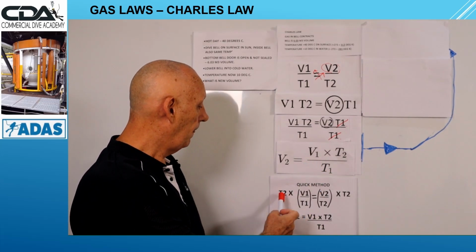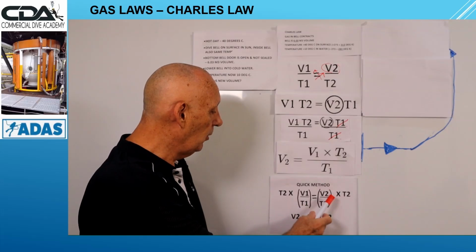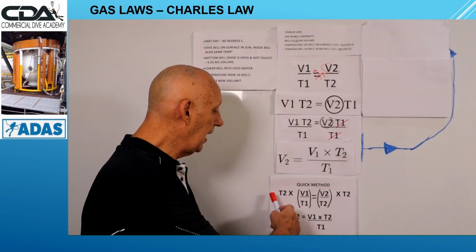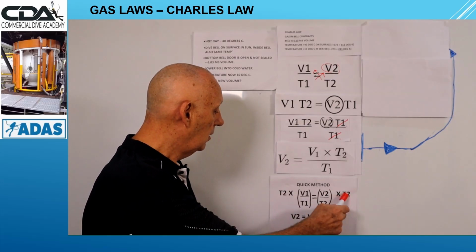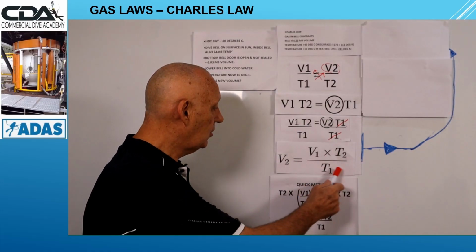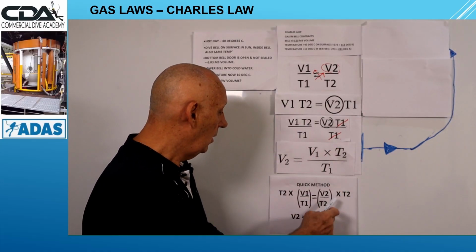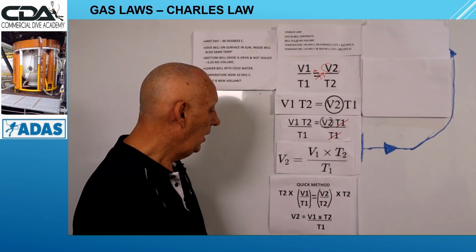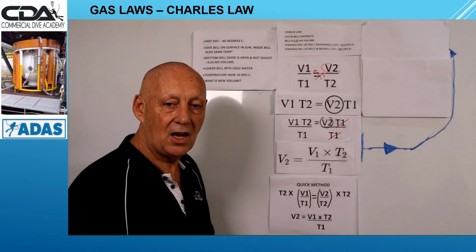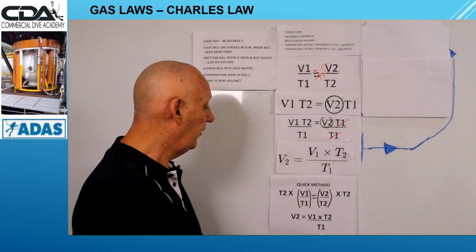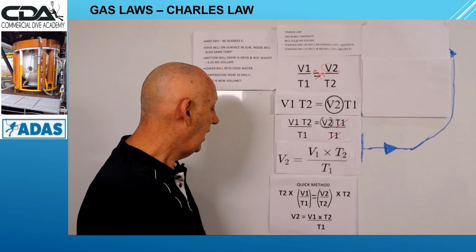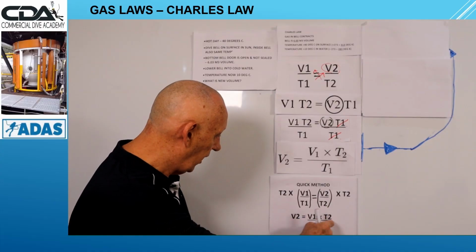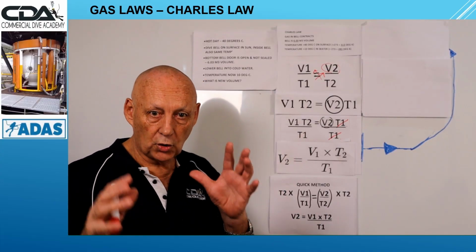So if we look at the unknown variable, and right below it we have T2. If we multiply both sides by T2, that will help us to get to this equation. So multiply both sides by T2, and once we've done that, we need to then cancel out the T2 on the top and the bottom of the equation, and that will give us V2 equals T2 times V1 over T1, which is this right here. So there's 2 ways of doing it. Try to learn both methods.